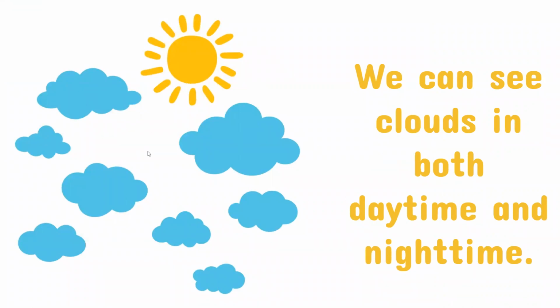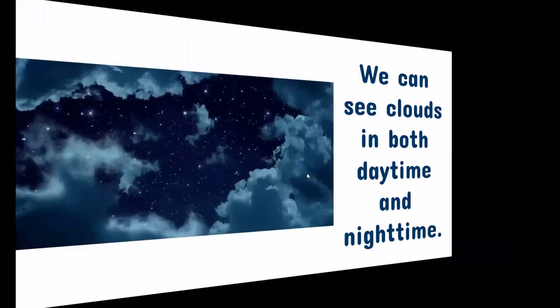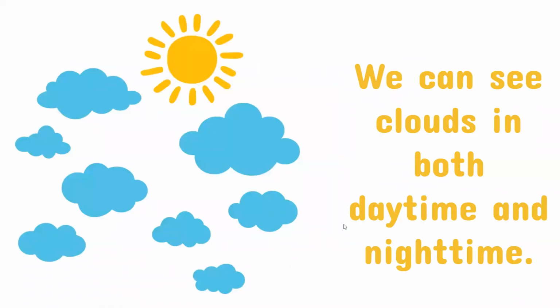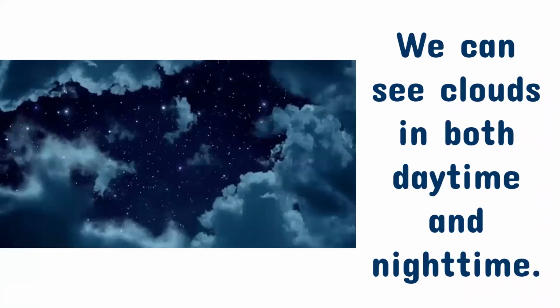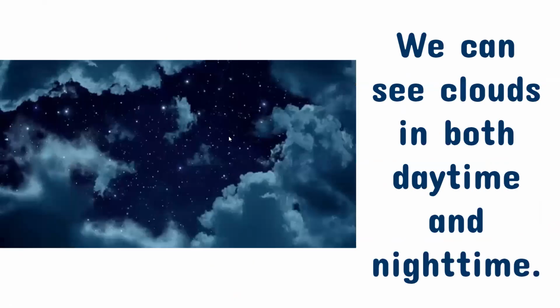So when can we see clouds? We can see them in both daytime and nighttime. This is a picture in the morning and this is a picture in the evening, okay?